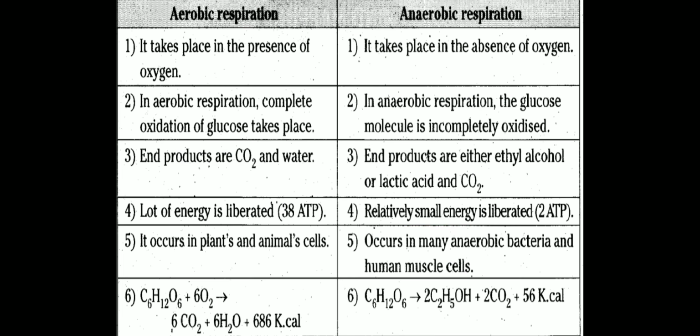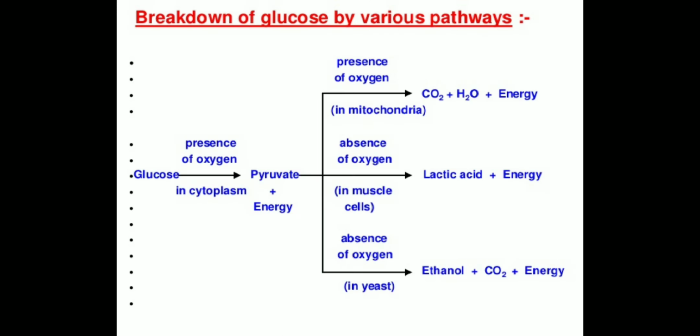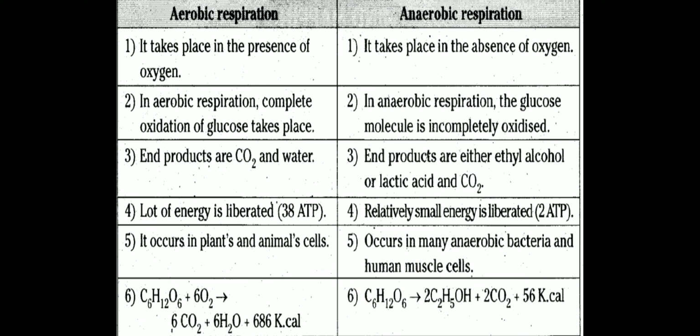It's very easy. Now we are taking the difference between aerobic and anaerobic respiration. Just take a look. It is in the presence of oxygen, and it is in the absence of oxygen. Aerobic respiration is the complete oxidation of food. In anaerobic respiration, the molecule is not completely oxidized because there is no oxygen. Aerobic end products are carbon dioxide and water with energy. Anaerobic end products are ethanol, lactic acid and CO2. Here a lot of energy is released, 38 ATP. Whereas here only 2 ATP of energy, less energy, is liberated.